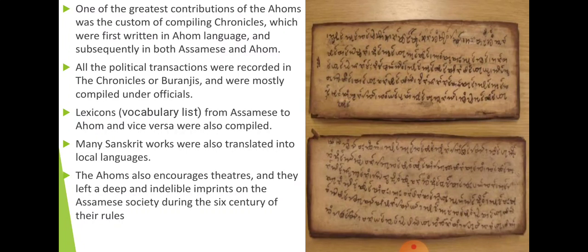Lexicons from Assamese to Ahom and vice versa were also compiled. So what is a lexicon? It's a vocabulary list, a kind of dictionary. You might have seen a dictionary which gives you the English meaning of Hindi words and the Hindi meaning of English words. So this is a lexicon, meaning one language can be translated into another language. That kind of work was also done during the medieval period by the Ahom kingdom.